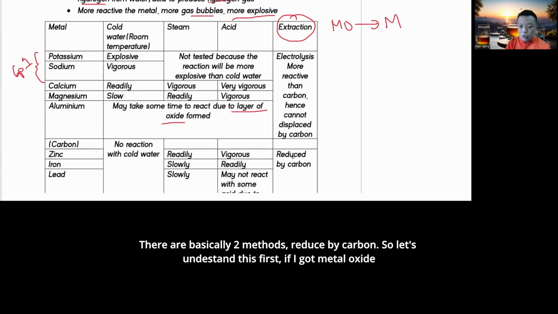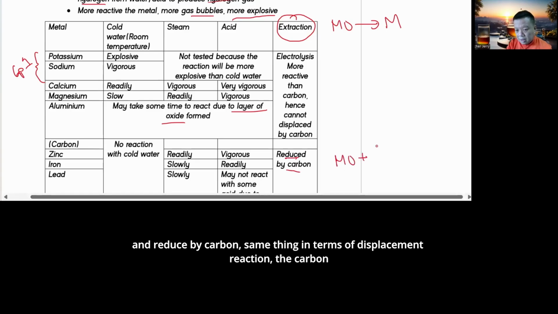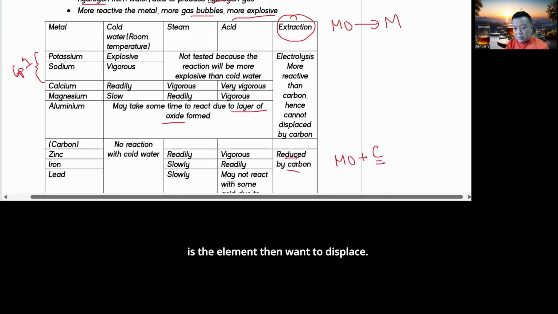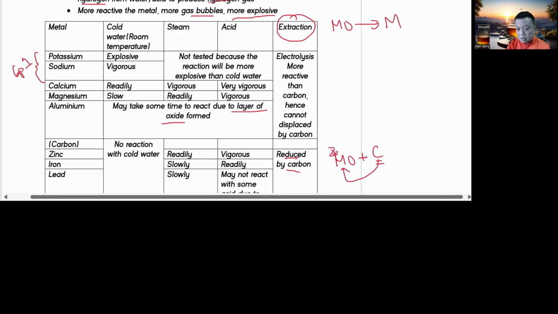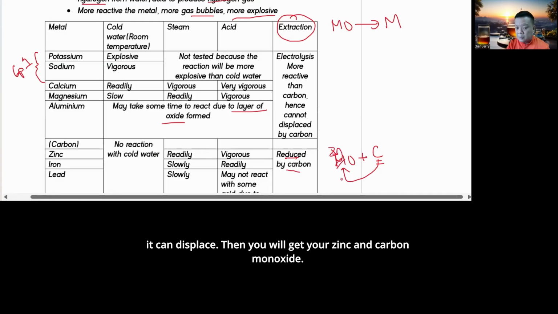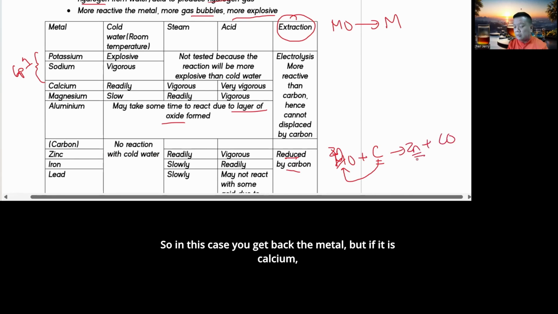Now, there are basically two methods. Reduced by carbon, so let's understand this first. If I've got a metal oxide and I reduce it by carbon, think in terms of a displacement reaction. The carbon is the element that wants to displace. Now, you can see carbon is more reactive than zinc. If this metal is zinc, carbon can displace it, then you will get your zinc, and the carbon goes into carbon monoxide. So in this case, you get back the metal.